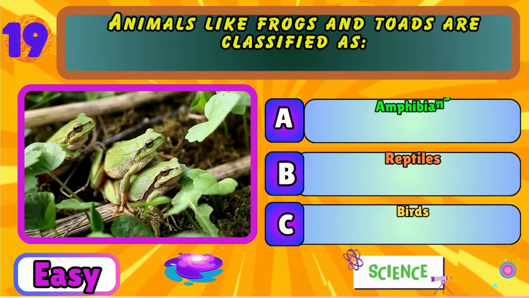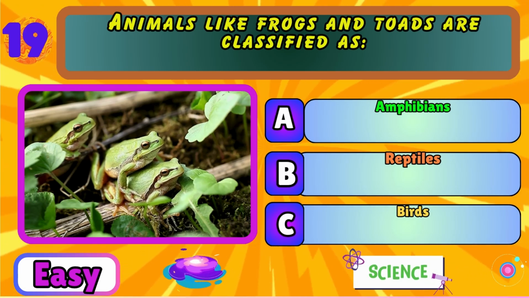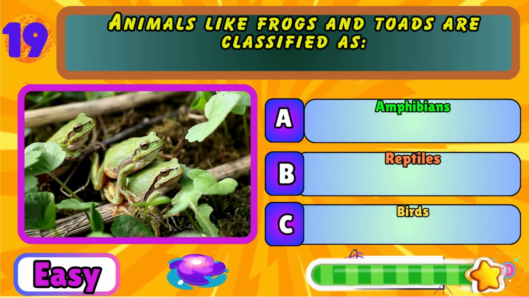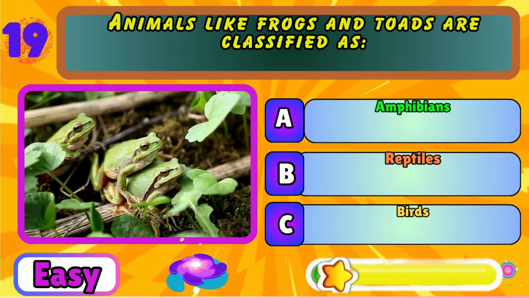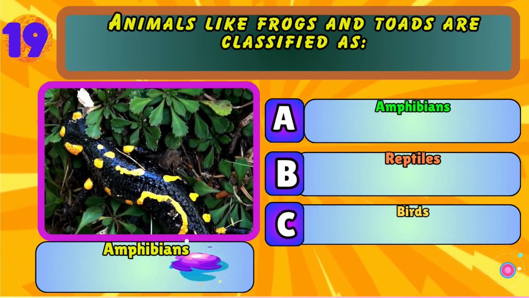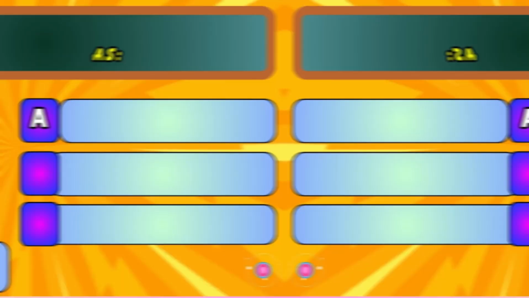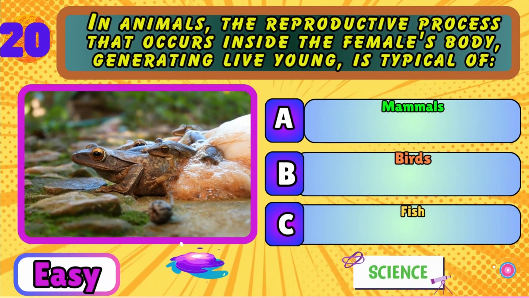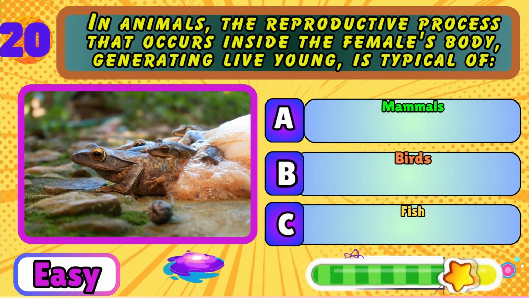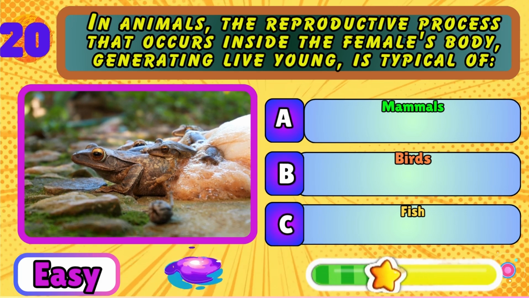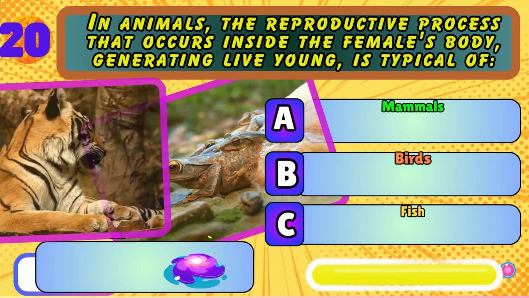Animals like frogs and toads are classified as amphibians, reptiles, or birds. Amphibians. In animals, the reproductive process that occurs inside the female's body, generating live young, is typical of mammals, birds, or fish. Mammals.